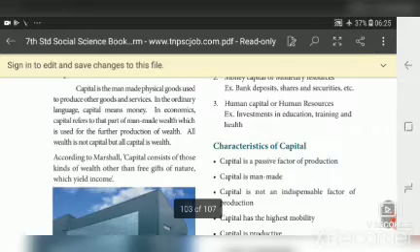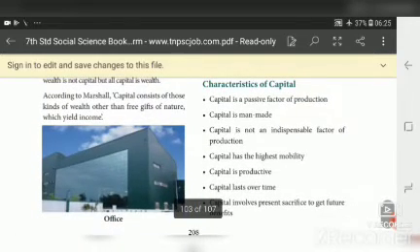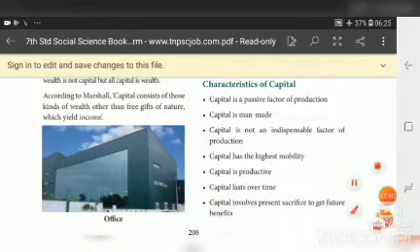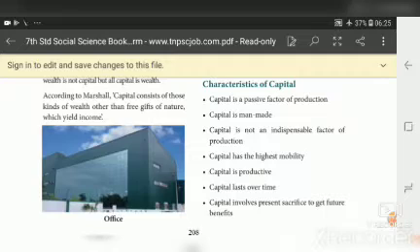Then characteristics of capital. Capital is a passive factor of production. Capital is a man-made factor. Capital is not an indispensable factor of production. Capital has the highest mobility. We can transfer the money from one place to another place. Capital is productive. With the money, we can produce any kind of production.